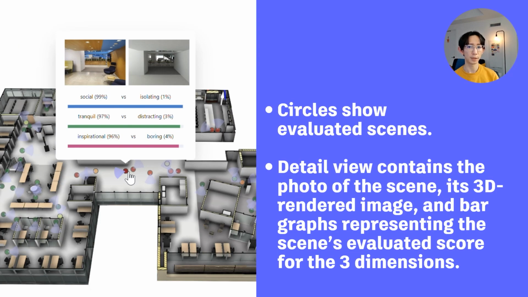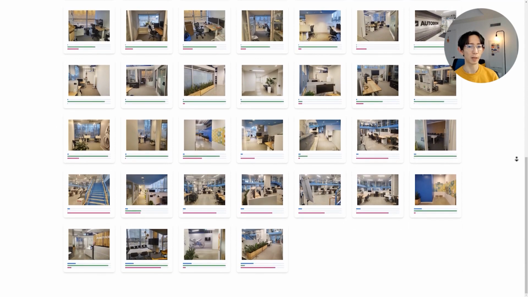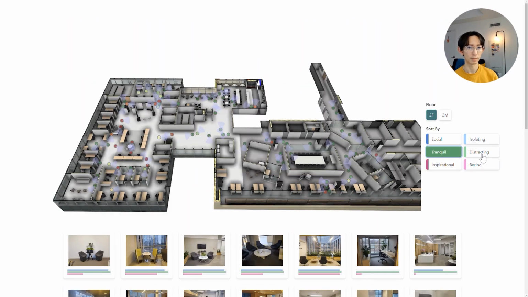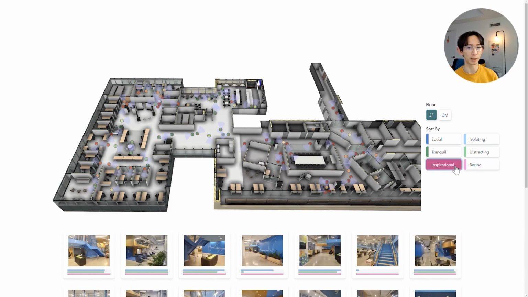You can view the details of each scene through a tooltip that contains the photo of the scene, its 3D rendered counterpart image, and bar graphs representing the scene's evaluated score for the 3 dimensions. We also display the scenes in a grid layout below the floor plan for easier browsing. The scenes can be sorted by selecting a dimension from the Sort menu.